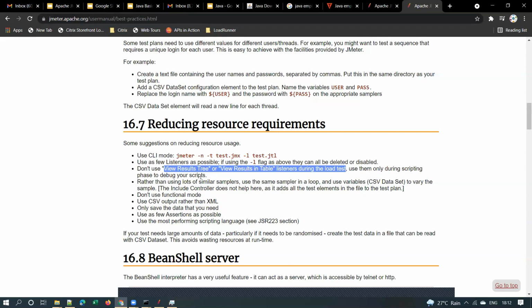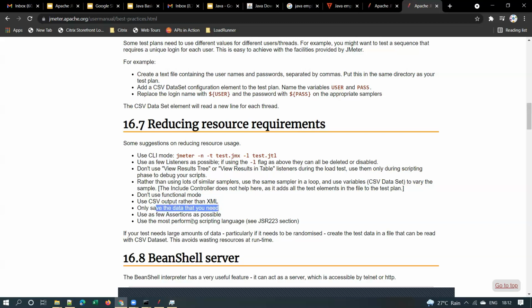Still, if you are getting out of memory exceptions even after following all these, you may need to increase the heap memory for JMeter on each slave machine, or master machine. And also use CSV output rather than XML. Only save the data that you need. Sometimes we log some data, right? By using log.info, we'll save some data. So you only save the data that you need, right?